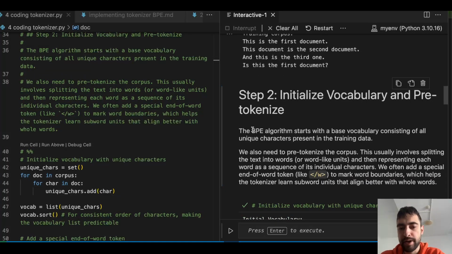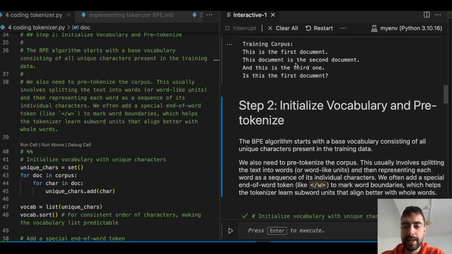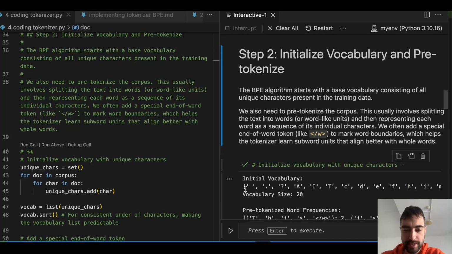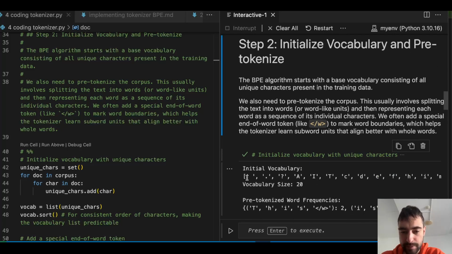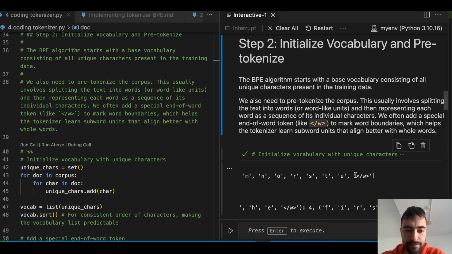The byte pair encoding algorithm starts with a base vocabulary consisting of all unique characters present in the training data. So we take the training data and get all of the unique characters into a list. You see here, the initial vocabulary has space, dot, question mark, a, i, t, c, and so on. So these are all of the unique characters. And we have this new character, which will mark the end of the word.